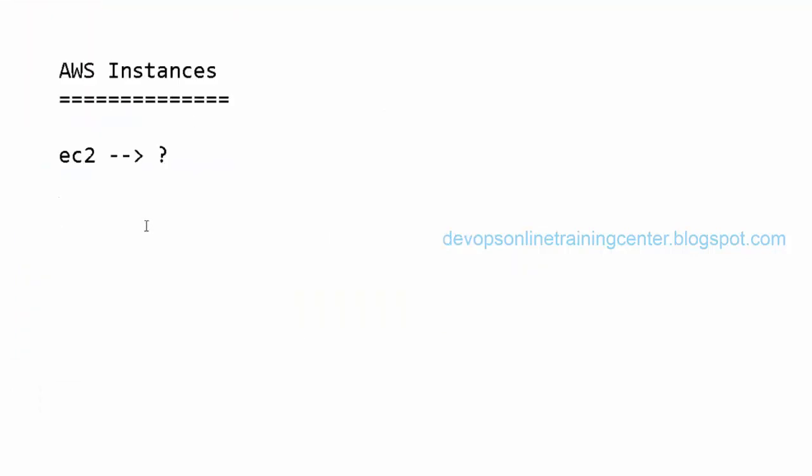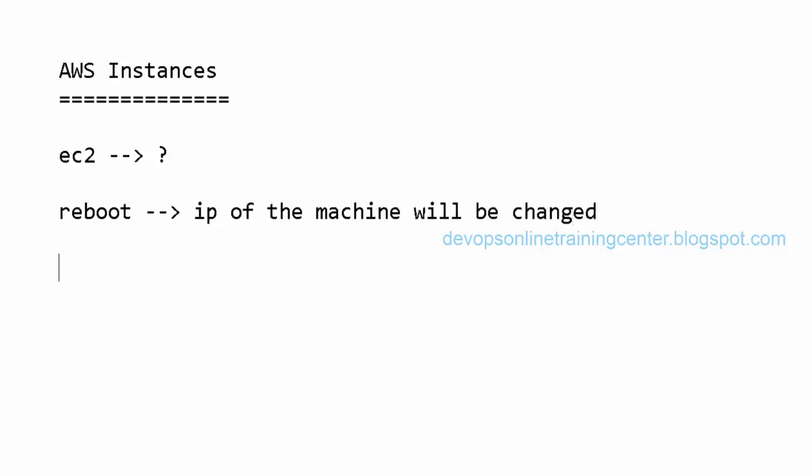Did you notice that if you reboot the machine, the IP of the machine gets changed? Yes, it will change. That's right. The IP of the machine will change when we reboot an EC2 instance, because it's based on the DHCP protocol. The IP gets assigned automatically whenever there is a reboot or a network restart, right?